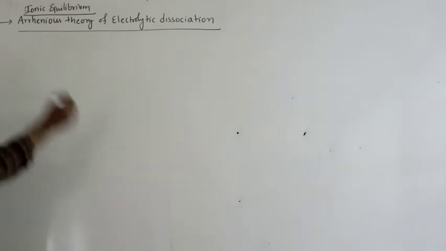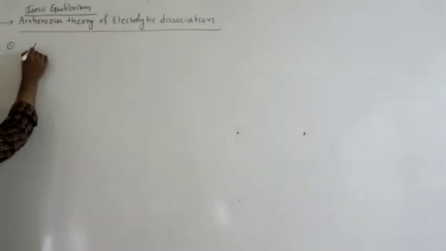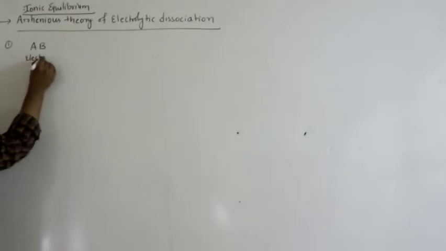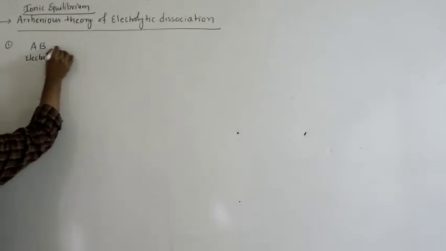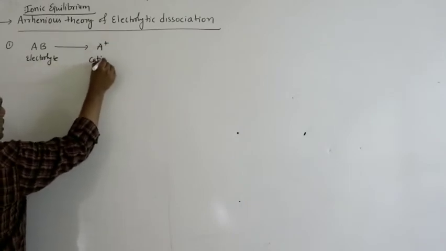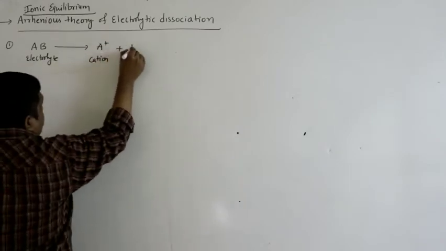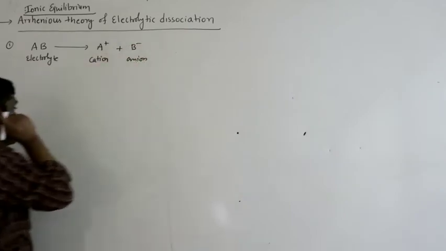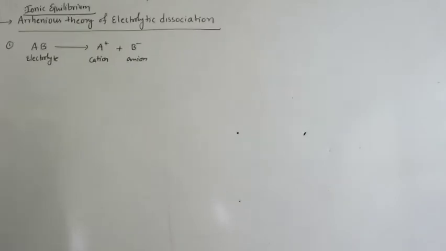So, let us consider an electrolyte AB. When it is dissolved in water, he observed that it dissociates into cation, positively charged ion, and anion. So, when an electrolyte is dissolved in water, it dissociates into cation and anion.